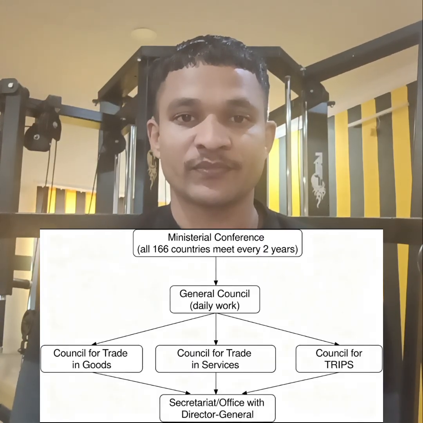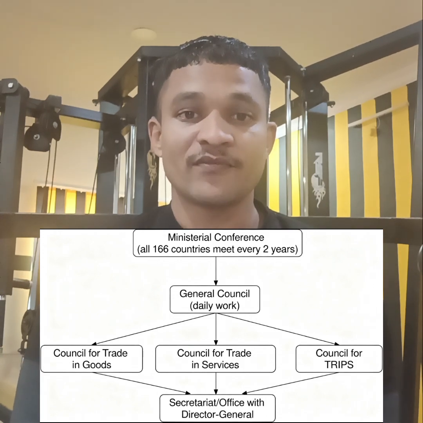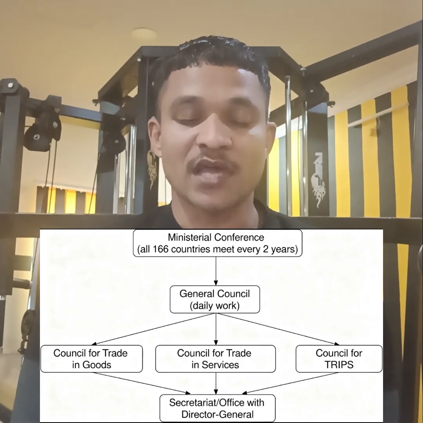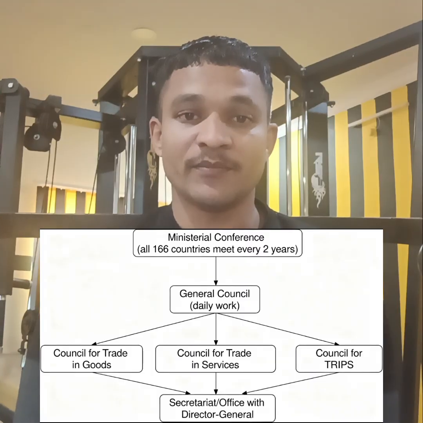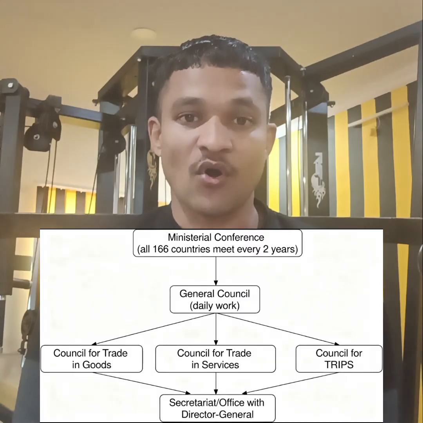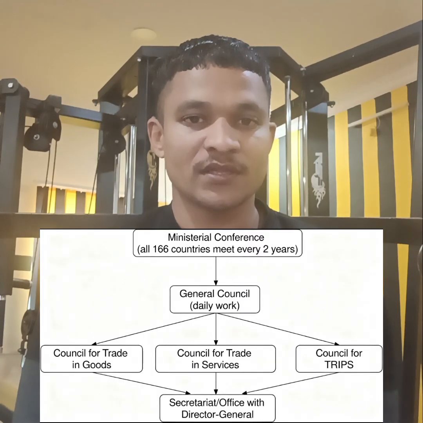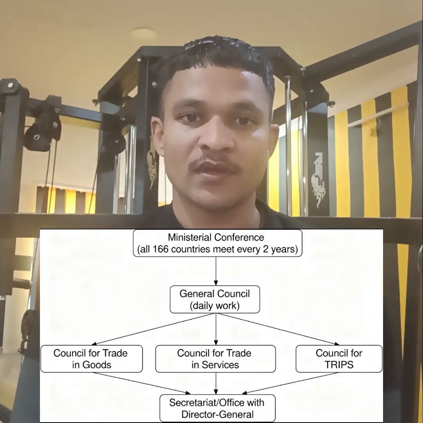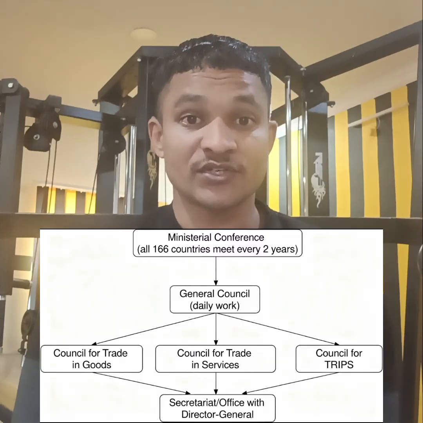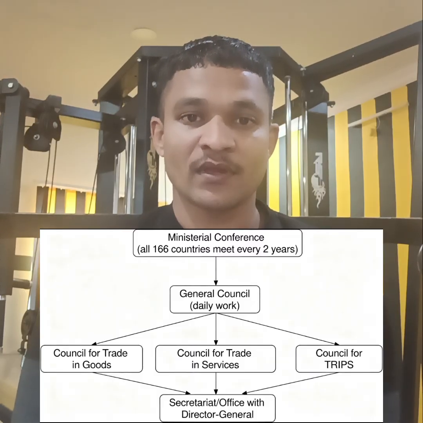And the last, the third organ, is called the Secretariat. The Secretariat focuses on the meetings; it arranges the meetings and where they are held. Those are the organs working in the World Trade Organization. Their main aim is to conduct trade smoothly, reduce extra tax on trade, and maintain peace among the whole world. Let's move toward the conclusion.